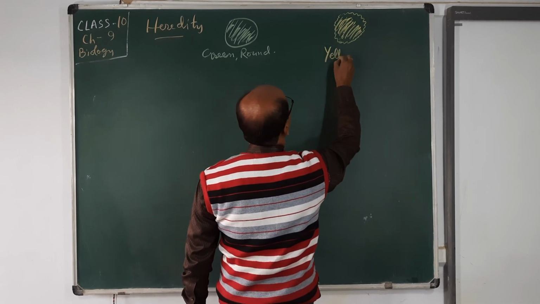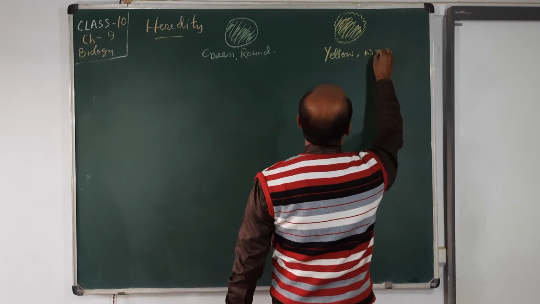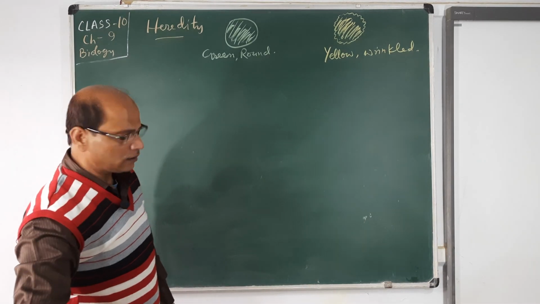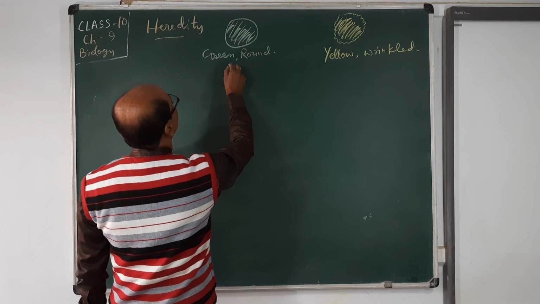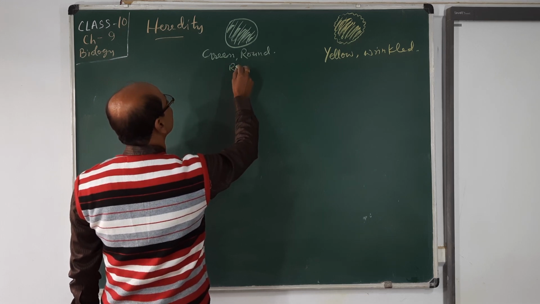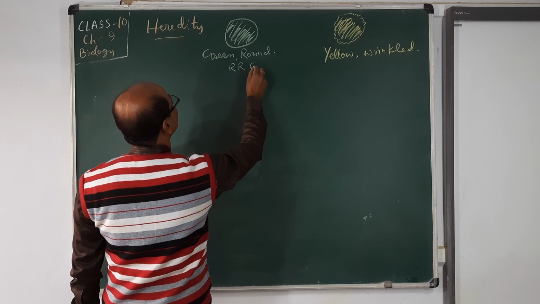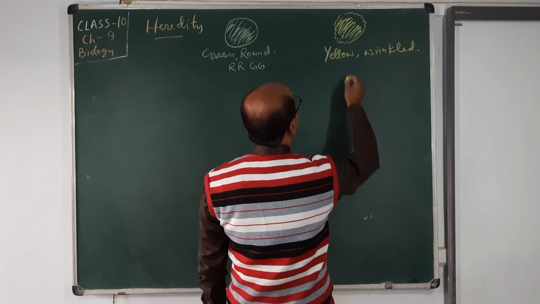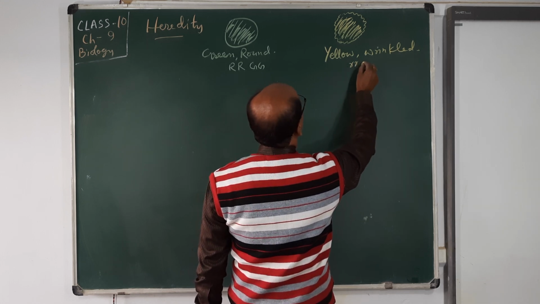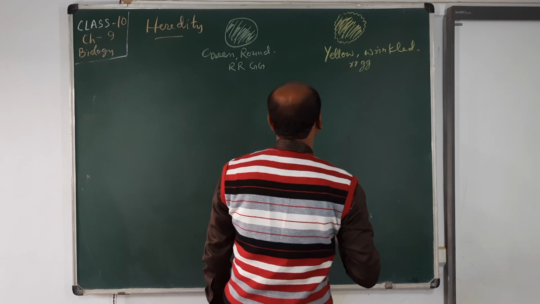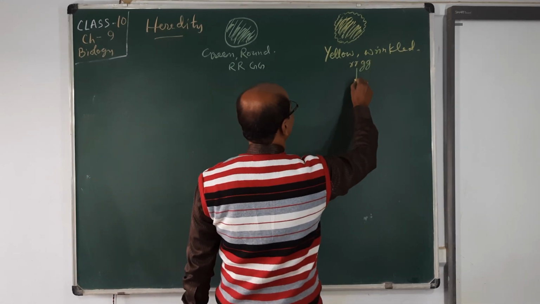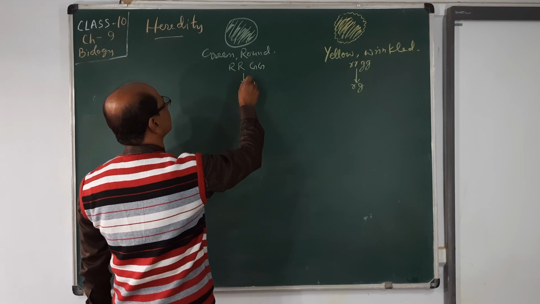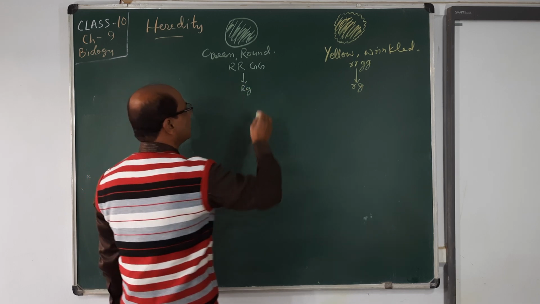Yellow, wrinkled. So now the gametes here are round and green, and here yellow and wrinkled. So its gamete is RG, and the other gamete is rg.